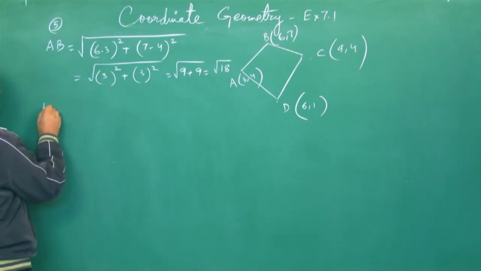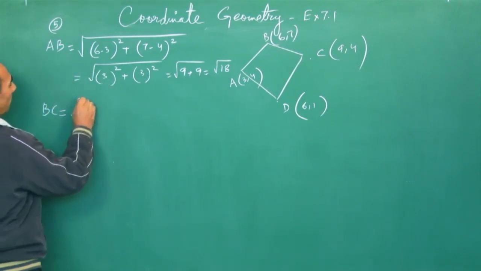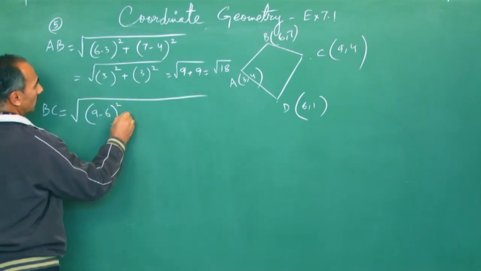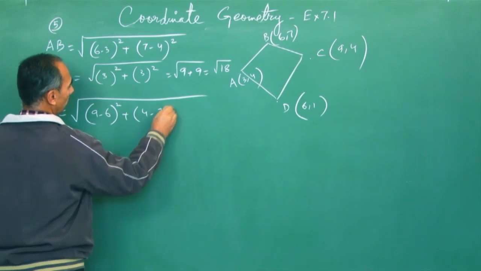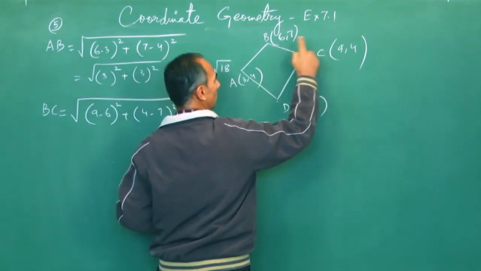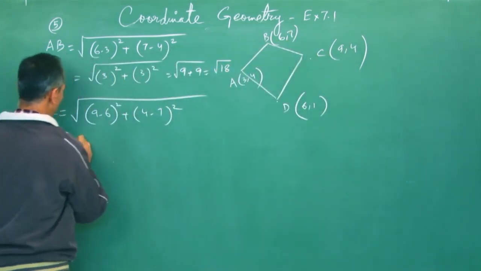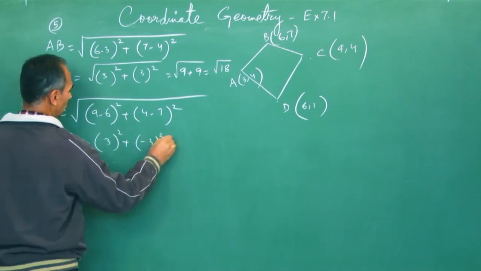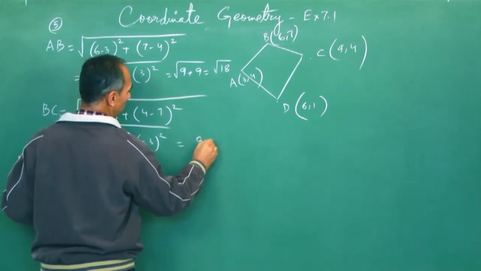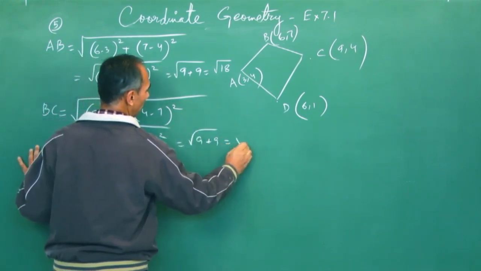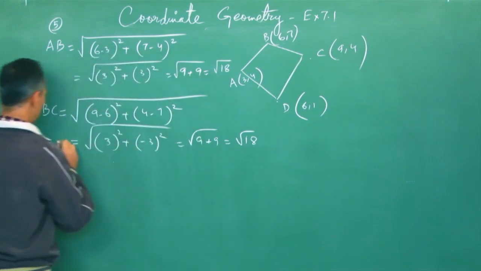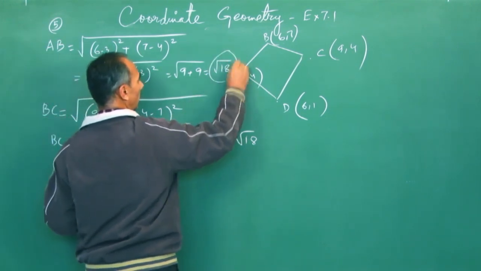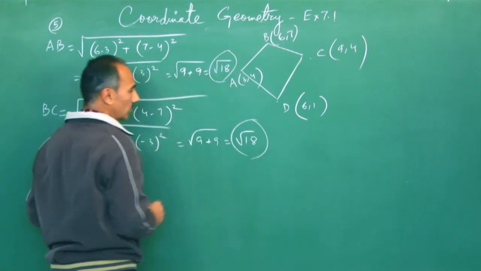Now let me move on to BC. BC will be the square root of 9 minus 6 whole square plus 4 minus 7 whole square, that is x2 minus x1, y2 minus y1. 9 minus 6 is 3, squared. 4 minus 7 is minus 3, squared. So that is again 9 plus 9, the square root of 18. So BC is also the square root of 18. We're getting one length root 18, and the other length also root 18.